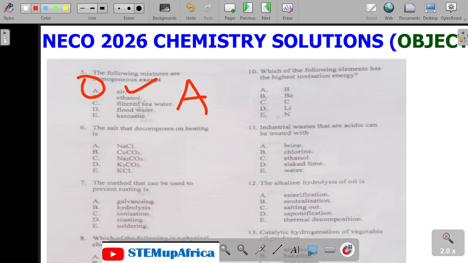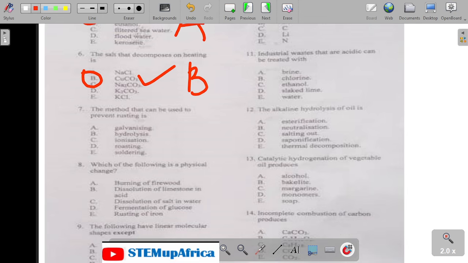The salt which is decomposed on heating is copper carbonate; that will decompose. The rest will not decompose on heating. Then number 7 says the method that can be used to prevent rusting. The method that can be used to prevent rusting is galvanization. When you galvanize the material, you can prevent rusting. So the answer to that is A, galvanization.